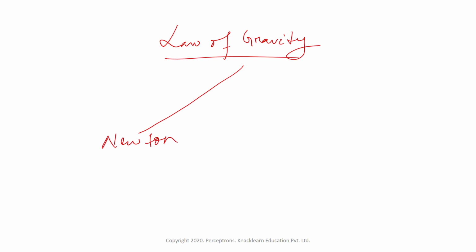Newton formulated the law of gravity. How did Newton come up with this law? The evidence Newton used for the law was nothing but an apple. An apple falling from a tree. Newton thought, this is something where some law might be associated, and that's where he came up with the law of gravity.